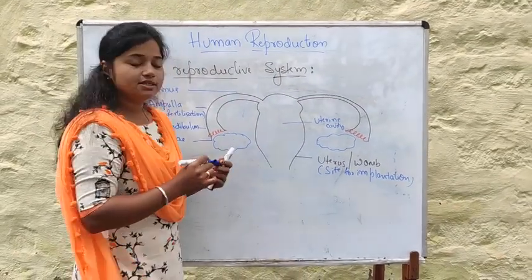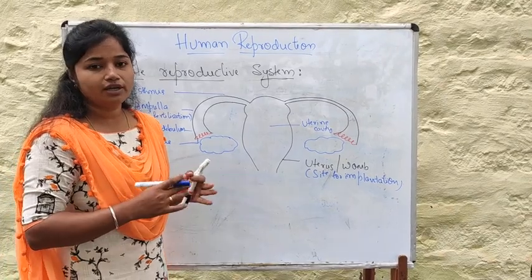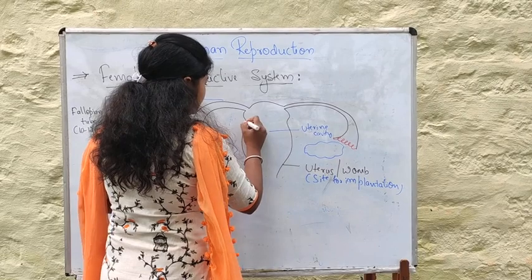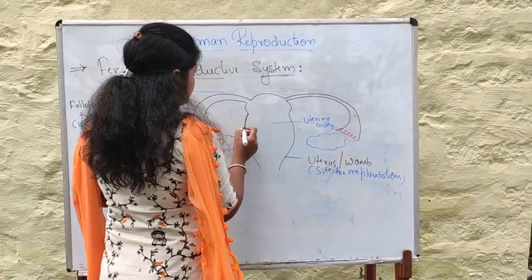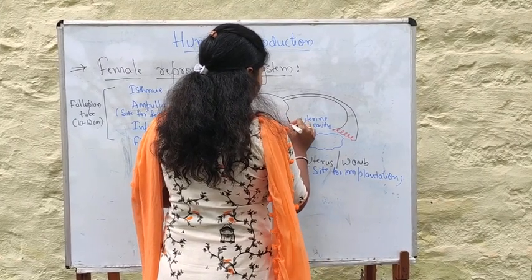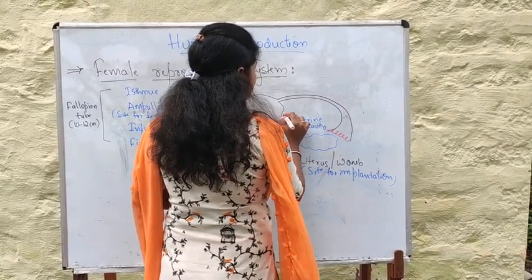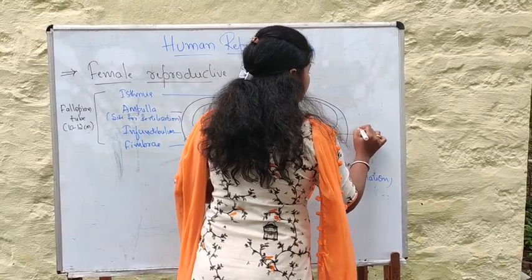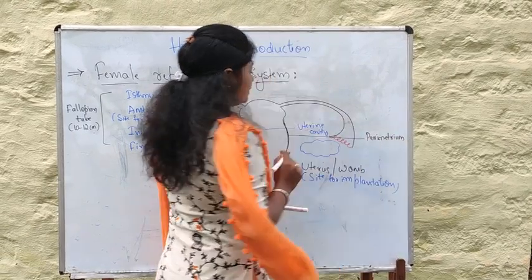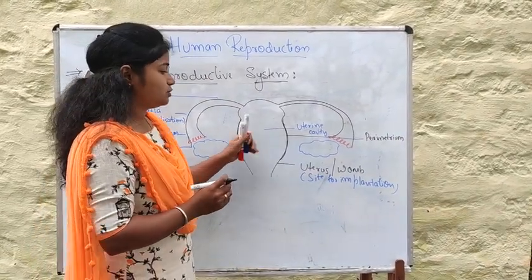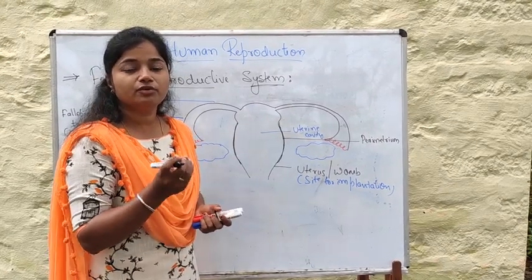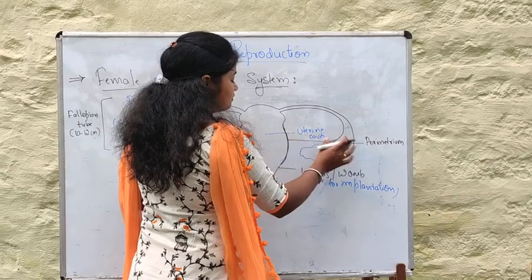This uterus consists of three tissue layers, three wall layers, right? The outer layer is called the perimetrium. The wall consists of three wall layers, and the outer one is the perimetrium, which is made up of a thin membranous, fibrous structure.